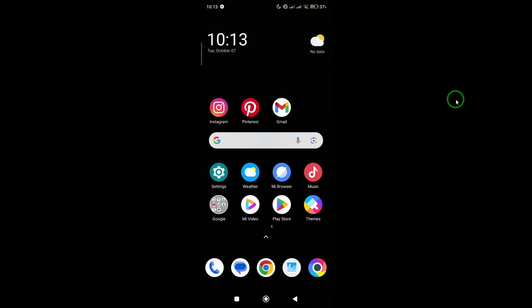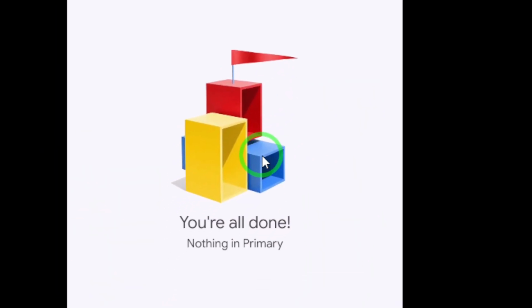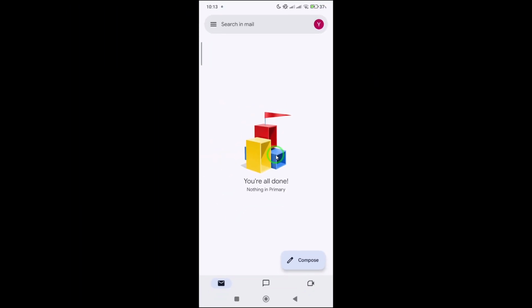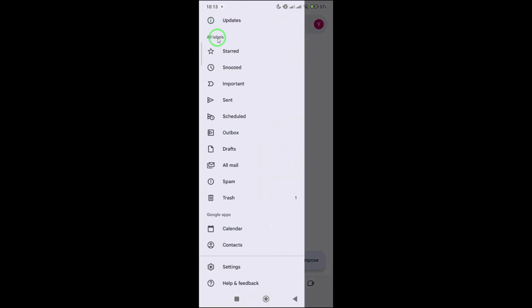First, open the Gmail app on your mobile device. Make sure you're signed in to the account where you want to receive notifications. Once you're inside the app, look to the top left corner of your screen. You'll see 3 horizontal lines. That's the menu icon. Go ahead and tap it.